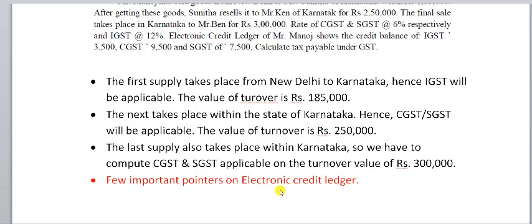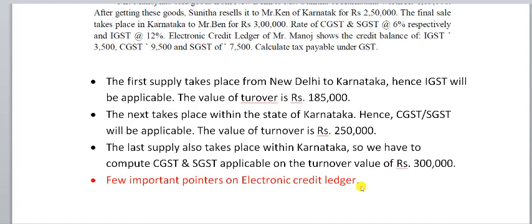So before paying output tax liability, an assessee will claim the input tax credits which are available in electronic credit ledger. He will set off the amount in electronic credit ledger as against output tax liability, and if the output tax liability balance is more than the ITC available, naturally the assessee will have to pay tax to the government.